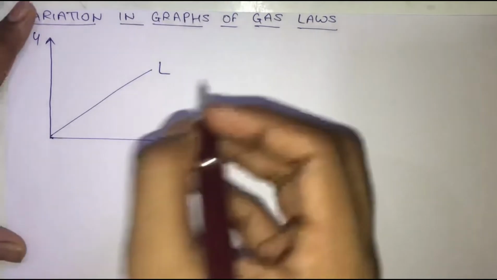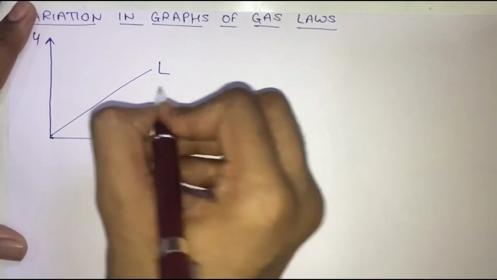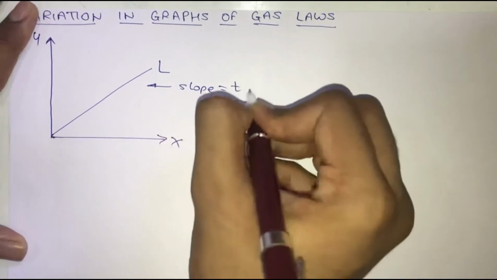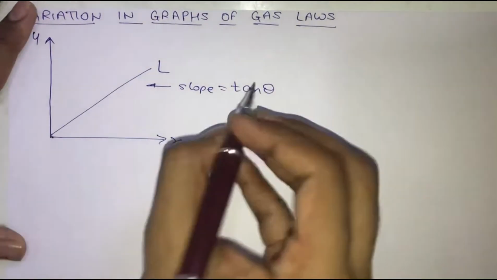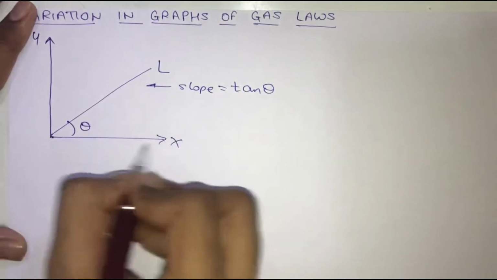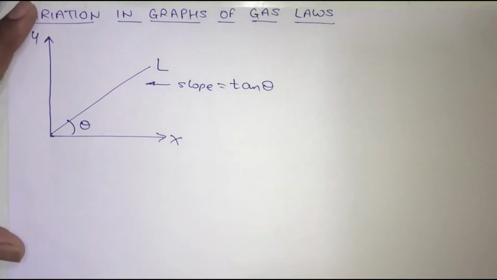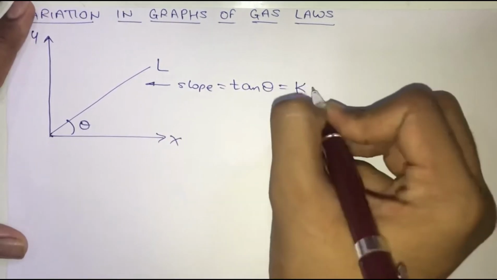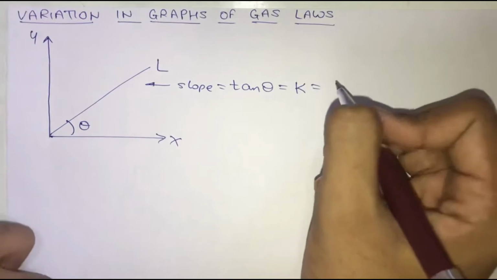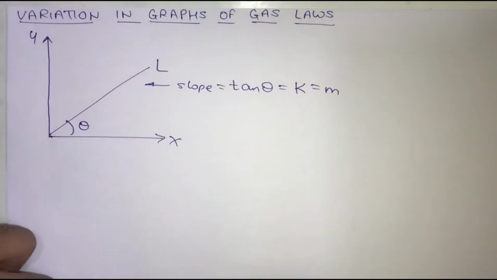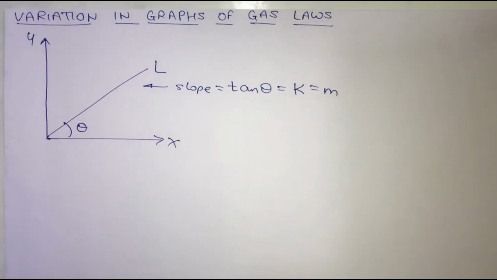If I want to find the slope of this line, what is the formula? It is nothing but tan theta, where theta is the angle made by the line with the x-axis. This slope is sometimes represented by capital K, or sometimes by small m. It depends upon us. This is basic knowledge that we have from 8th standard itself.